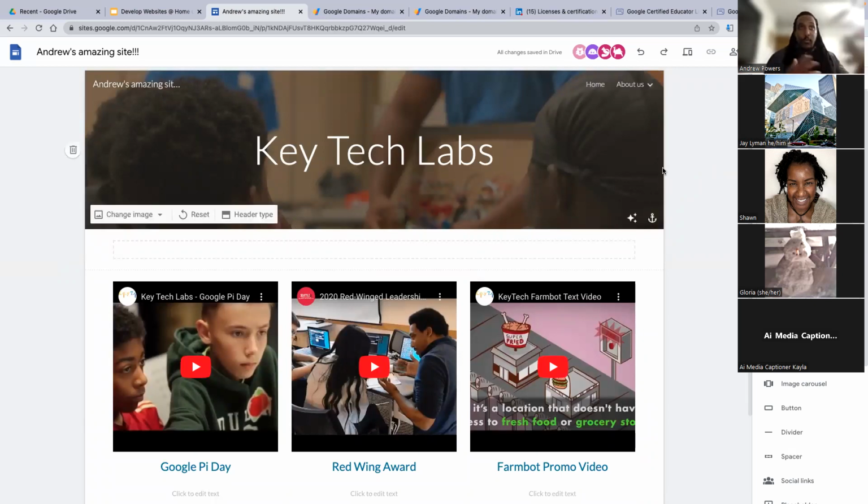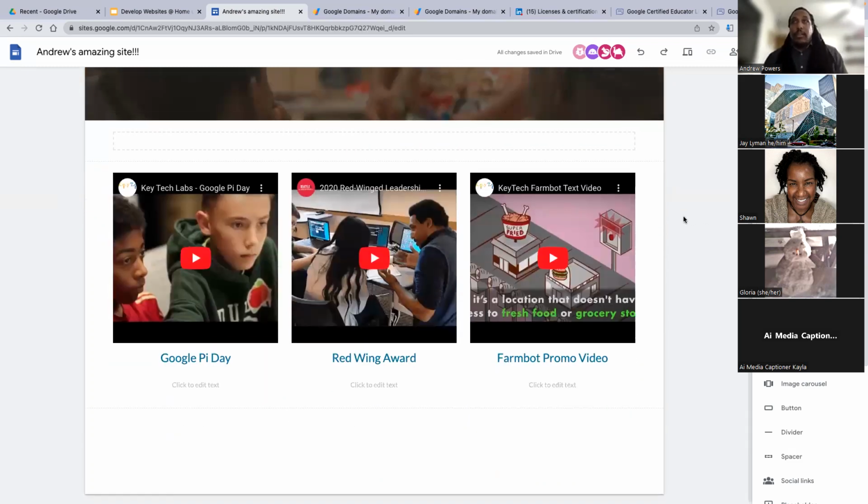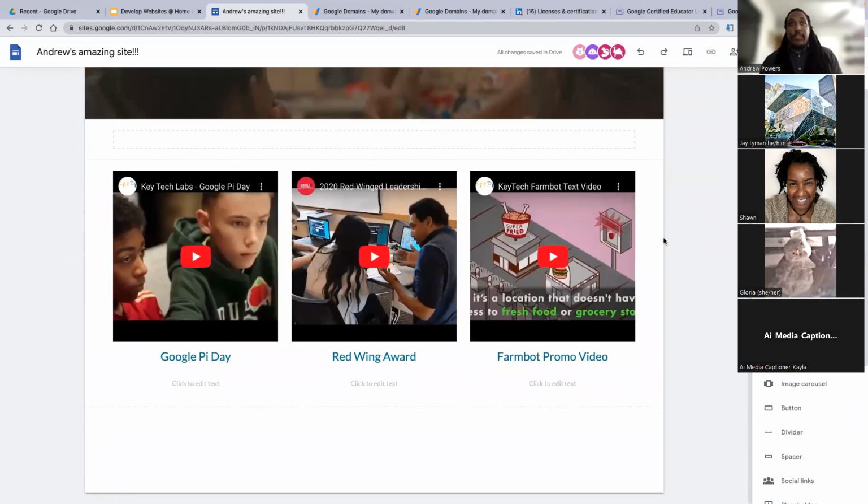And as you saw, we pulled the image from my Google Drive, but this means you can actually make your own image, pull it in, place it, and you know that you have that capability. All right, so that is your header, that's your videos. I'm going to add a few more things so that you can see what can be done. Then we're going to publish this, and then we're going to go to what Gloria was saying, which is, are there more well-developed business websites using Google Sites? And the answer is yes, and I'm really excited to show you some of them.